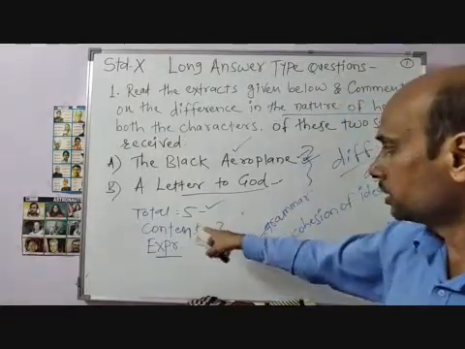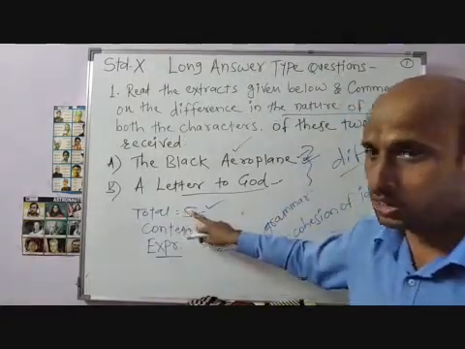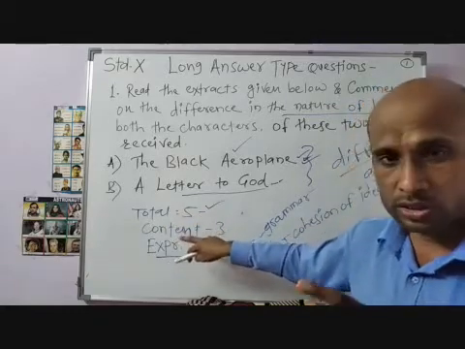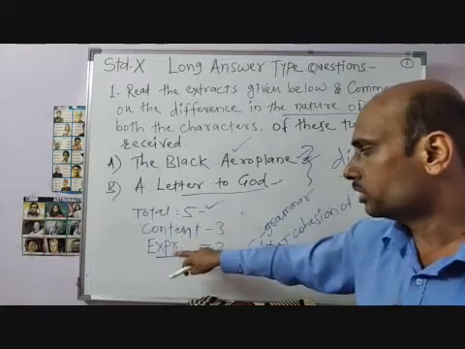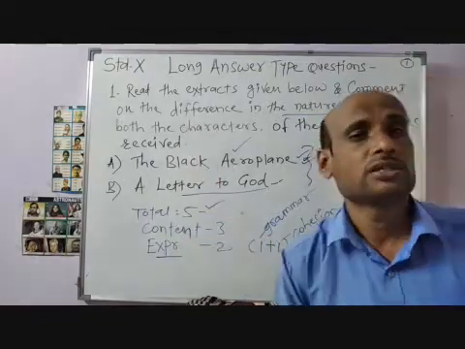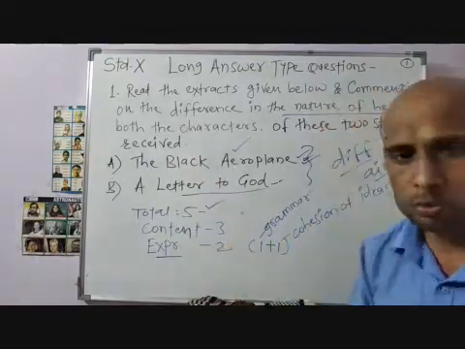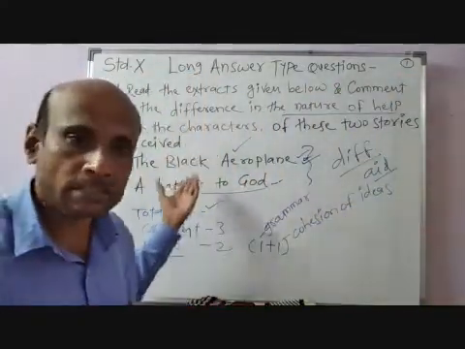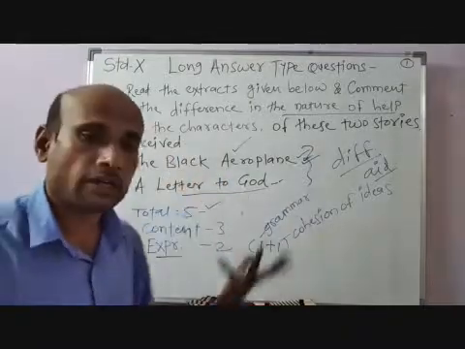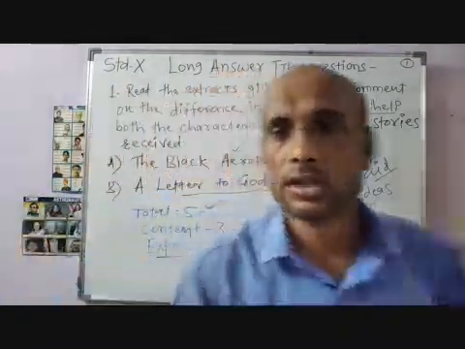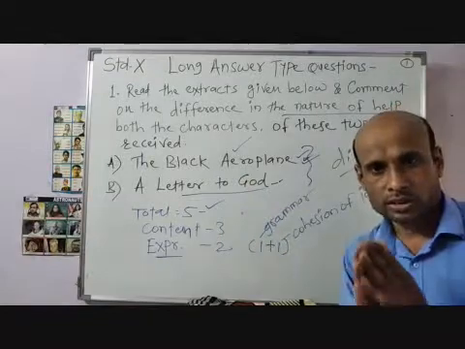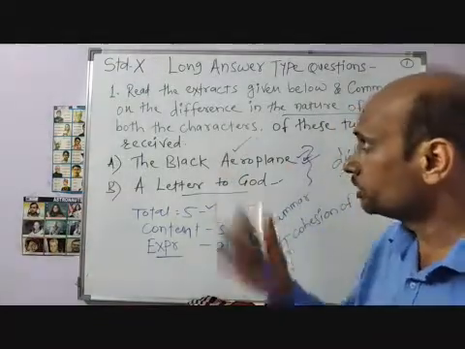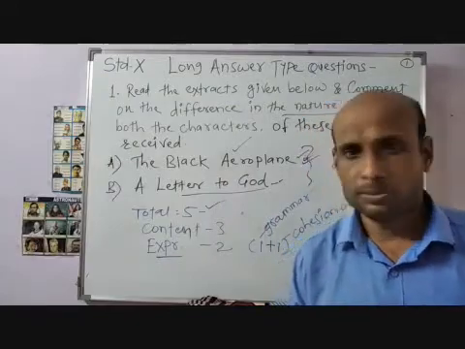But once again I would like to fetch your attention: your language content carries 3 marks, and your expression, that is grammar and relevance of your ideas, is for 2 marks. So one paragraph for the black aeroplane, second paragraph for A Letter to God, and finally a third paragraph that you can combine together, so that you can clarify the difference clearly. In this way you can solve such types of questions.